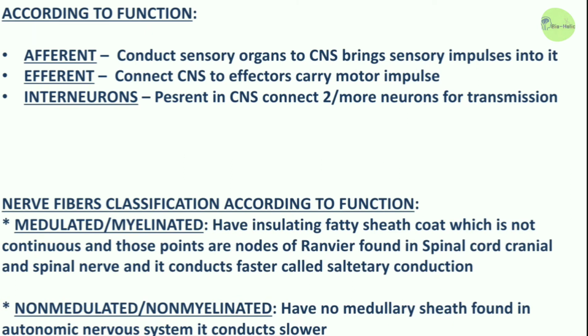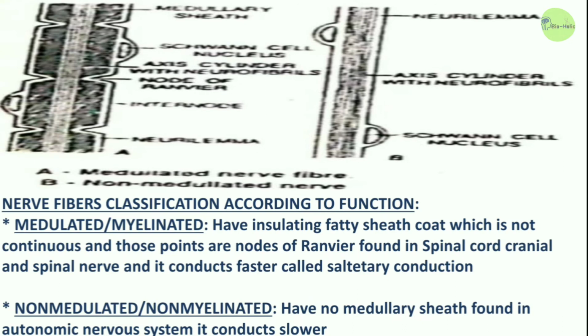And nerve fibers are of mainly two types: the medullated or myelinated, that have an insulating fatty sheath coat which is not continuous, and those points are called nodes of Ranvier. They can be found in the spinal cord and cranial and spinal nerves, and they conduct faster than the non-medullated nerve. This conduction is known as saltatory conduction. And the second one is the non-medullated or non-myelinated nerve that has no medullary sheath, and they can be seen in the autonomic nervous system, and it conducts slower than the medullated nerve.